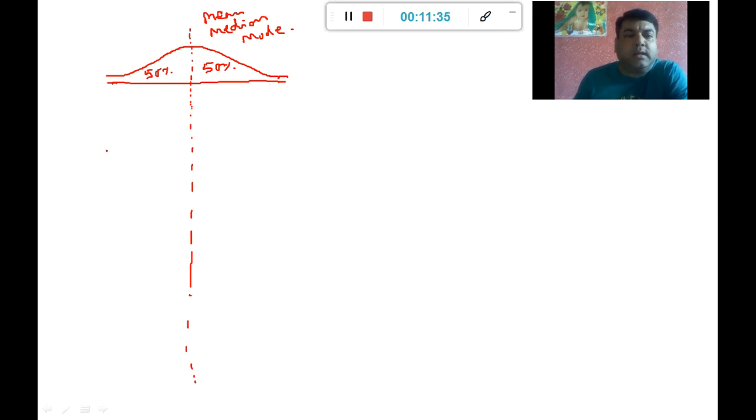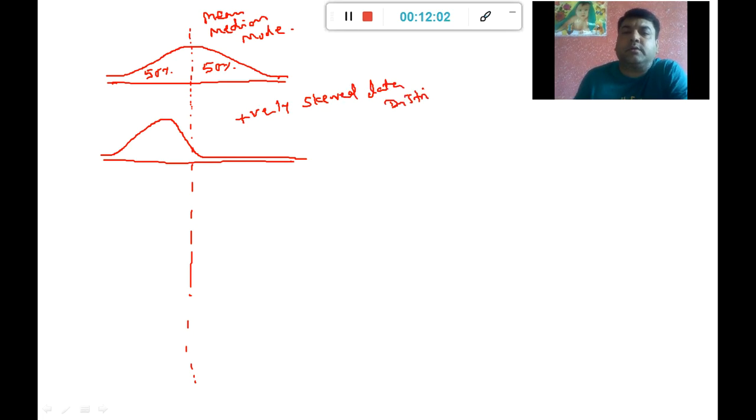If I continue this to understand a different type of distribution, let's say I am having a data distribution like this. Now what happened over here? This is my positively skewed data distribution. So the numerical value, by using that formula, is going to be a positive one.